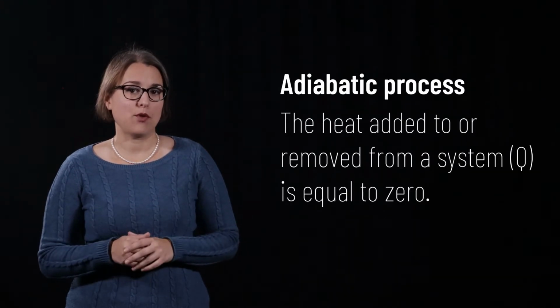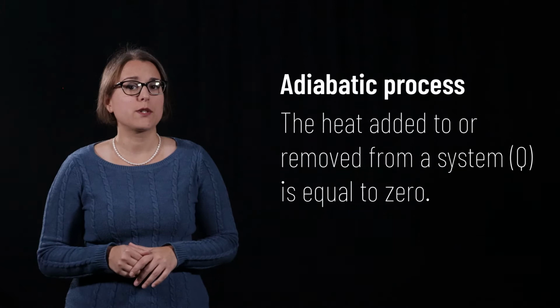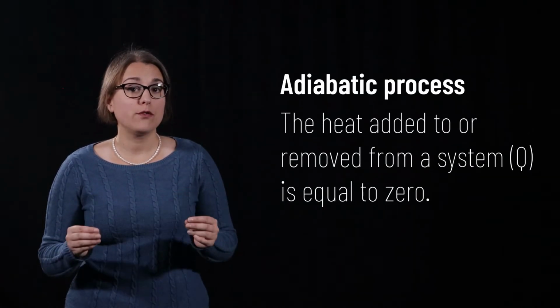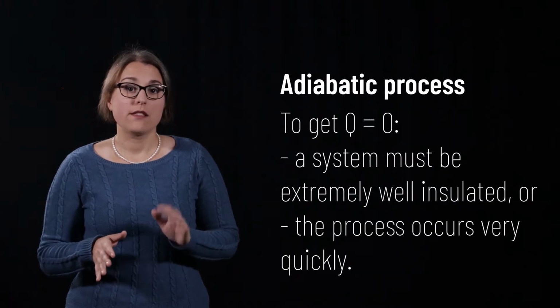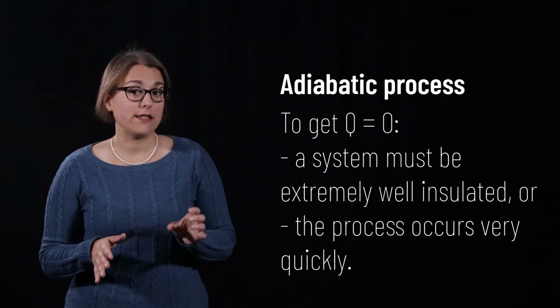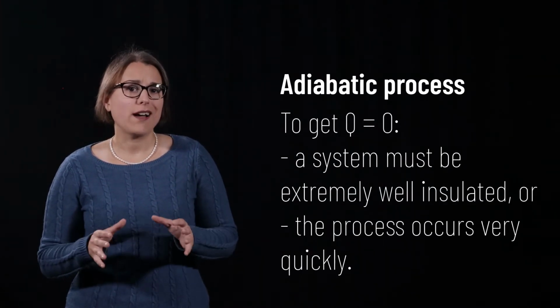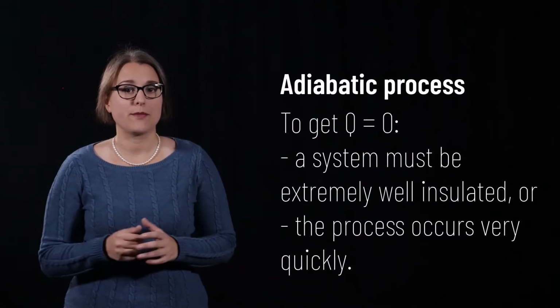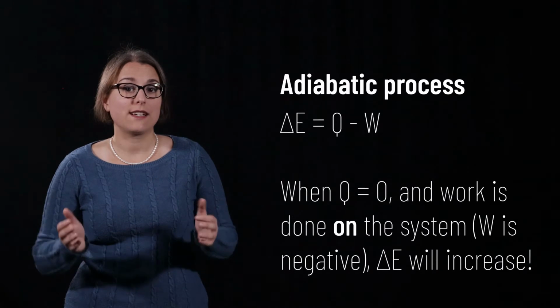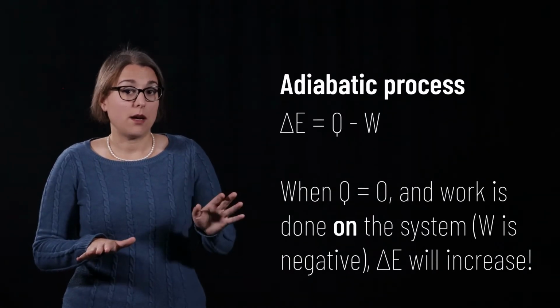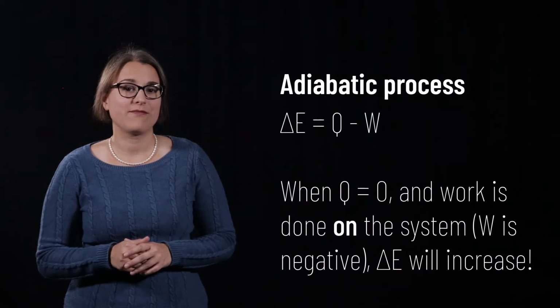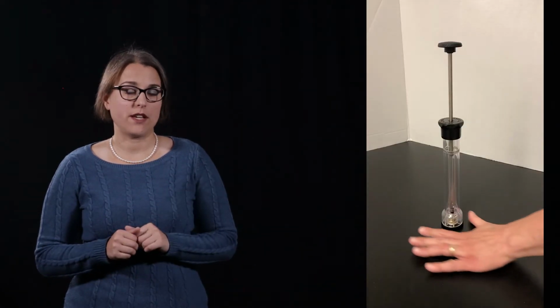An adiabatic process is a special type of thermodynamic process in which the heat added to or removed from a system is zero. The system is either very well insulated or the process occurs quickly enough so that no heat is added to or removed from the system. If work is done on the system, W will be negative and the internal energy of the system will increase. Let's see an example of this.